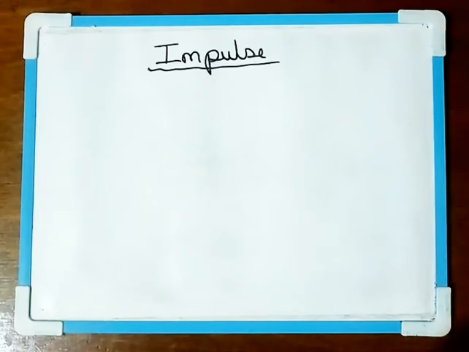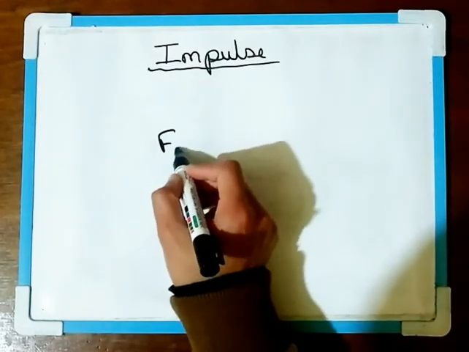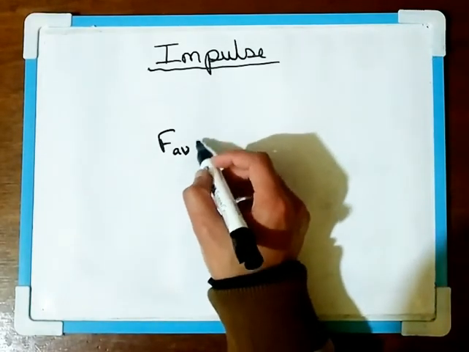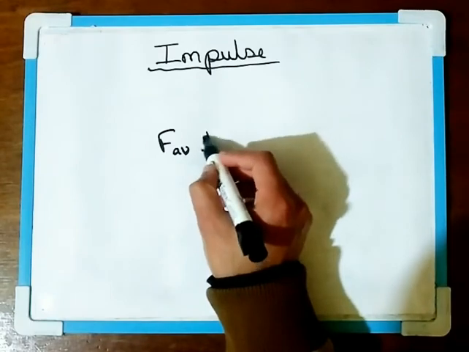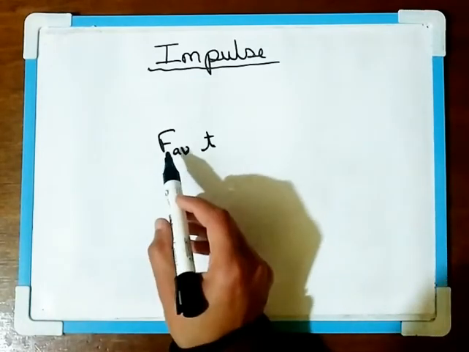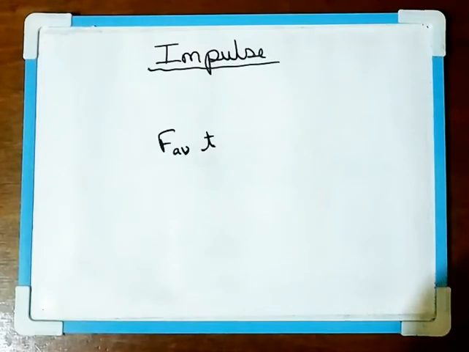The average force with which the bat acts upon the ball is denoted by FAV, and the impulse between the bat and the ball, or the impact between the bat and the ball, can be calculated as F into T. Now T is the time in which the ball hits the bat, or the bat hits the ball. So this FAV into T is known as impulse.